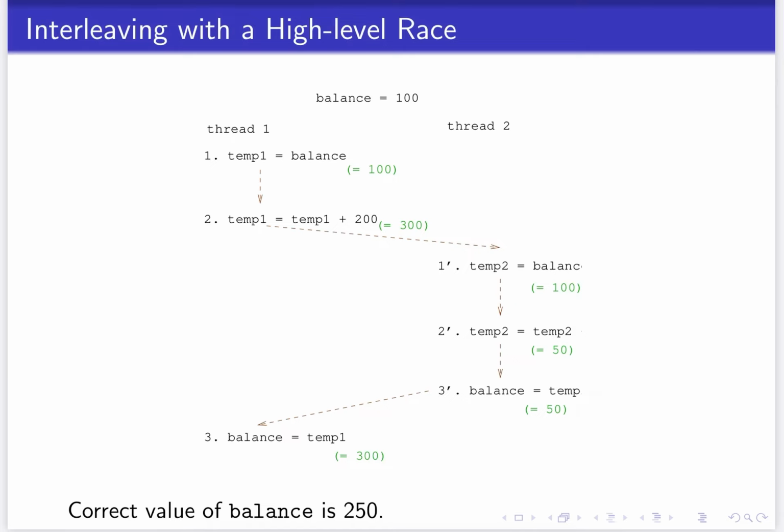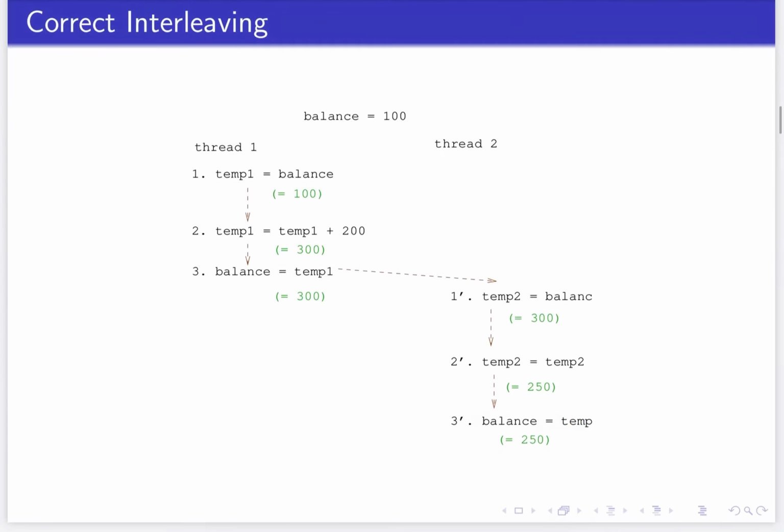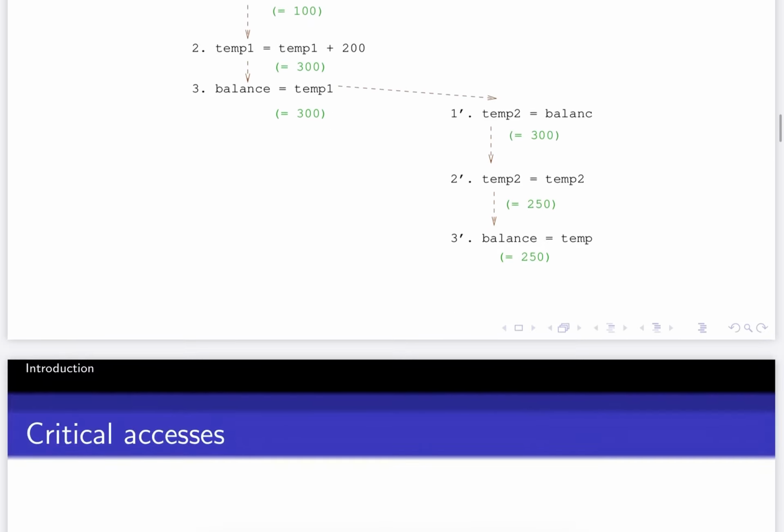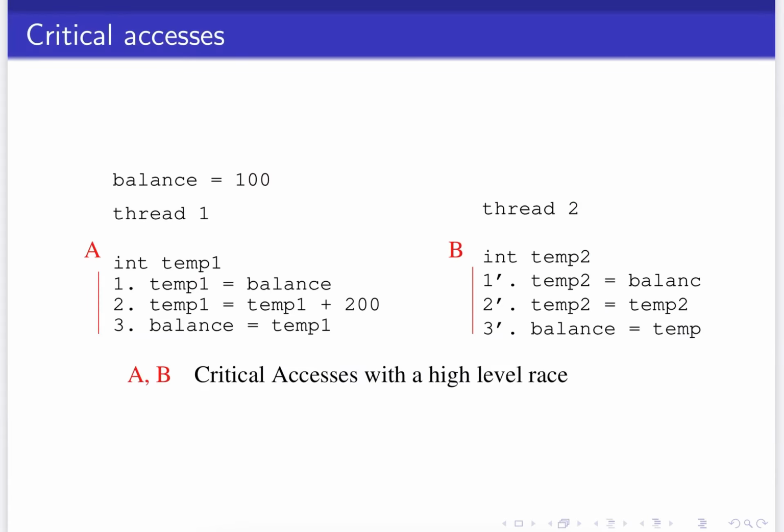So in order for the threads to execute correctly, a correct interleaving should have looked like this. Thread 1 completes its execution fully by manipulating balance, copying it to its temporary variable, doing its adjustment and resetting it back to balance, followed by thread 2 which does the same thing, which results in balance being 250. The main problem happened because the two pieces of code for threads 1 and 2, which were believed to be critical accesses, so they should be executed atomically, didn't happen.